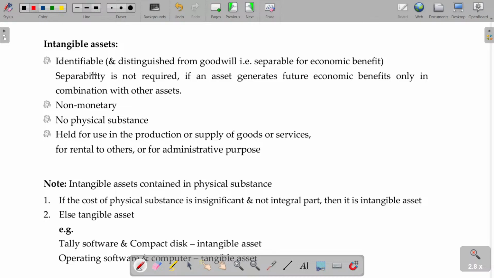Intangible assets must be identifiable. Separability is not required. If the asset generates future economic benefits only in combination with other assets, it can also be an intangible asset. It should be distinguished from goodwill, which is not separable for economic benefit.